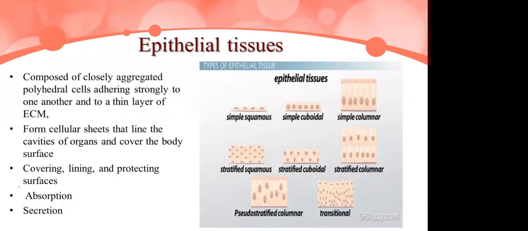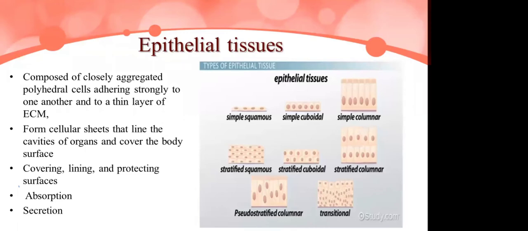And coming to the types of tissues, first we talked about the epithelial tissues. These are composed of closely aggregated polyhedral cells adhering strongly to one another, which is very important, and to a thin layer of extracellular matrix. So in epithelial tissue, the extracellular matrix is very little. This forms cellular sheets that line the cavities of organs and cover the body surface, covering both the external structure and the internal cavity of a particular organ.